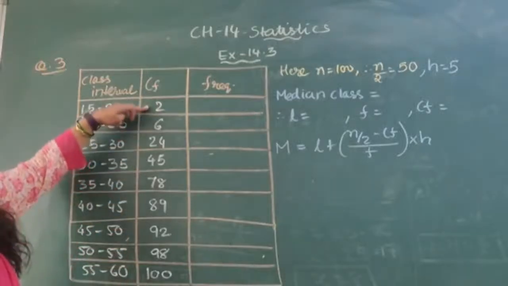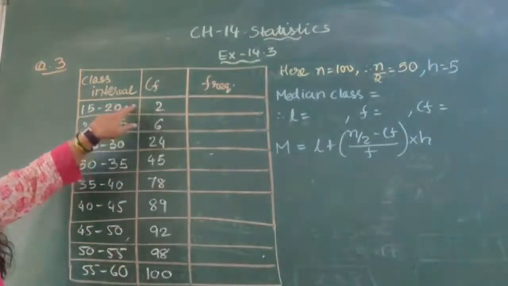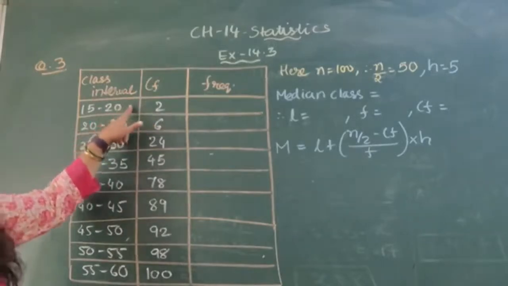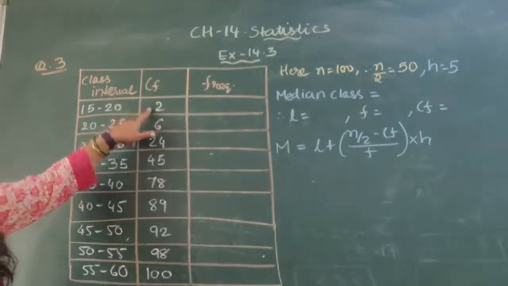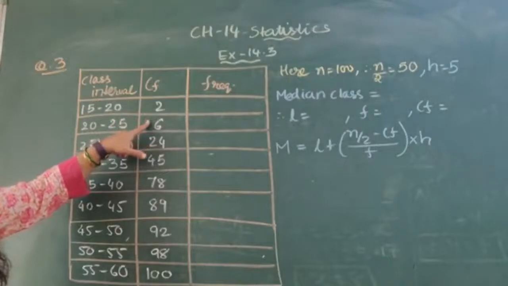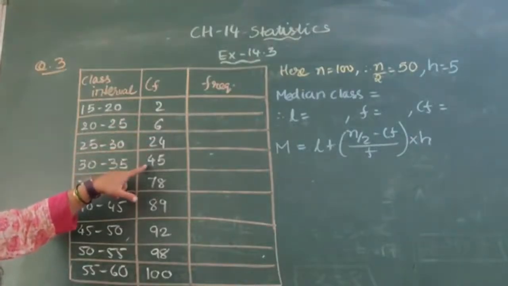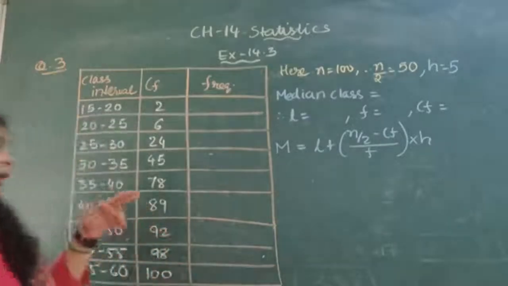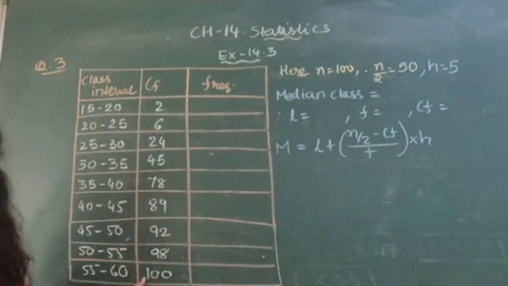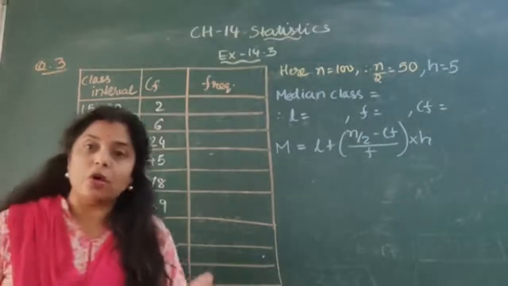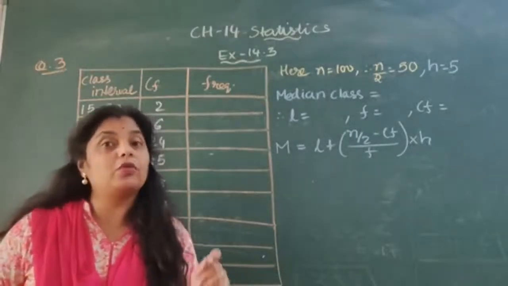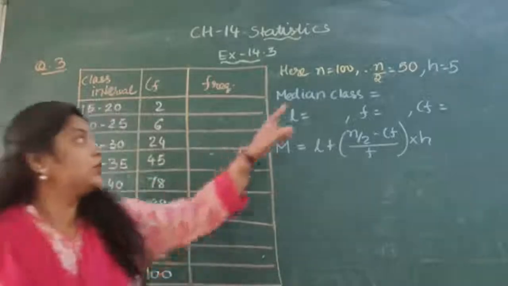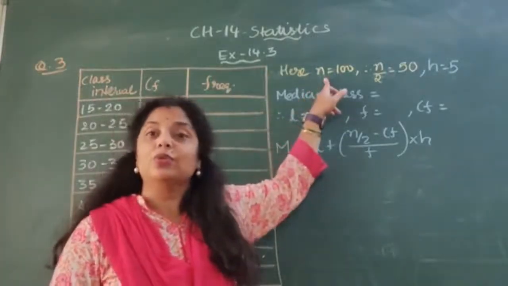As we see in the cumulative frequency, the number of policy holders between 15 to 20 years of age is 2. Then it is gradually increasing: 5, 24, 45. It is cumulative, which means there is an addition. And lastly it is 100. So the total number of policy holders is 100, and that's why I mentioned here n is equal to 100.